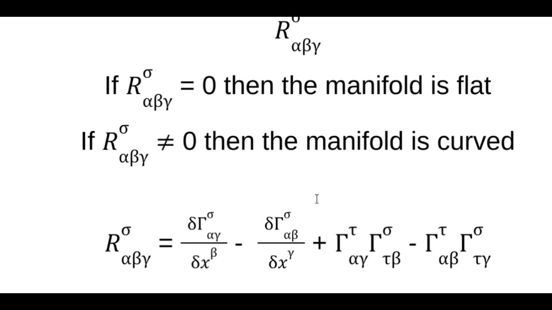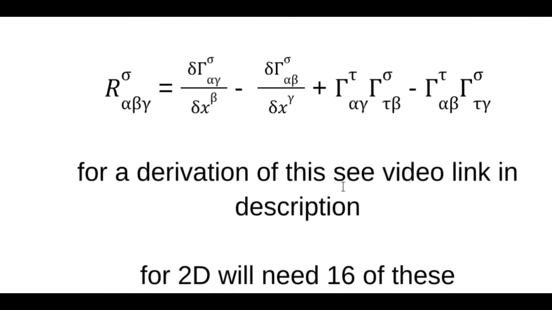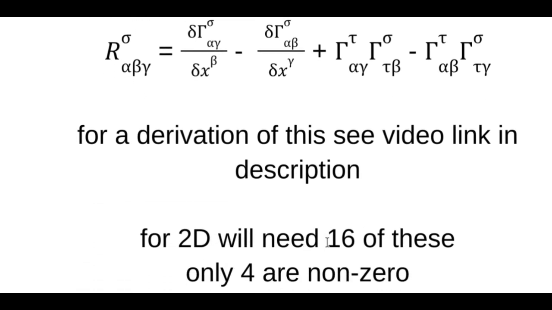So what we're going to do is only in 2 dimensions. We would need 16 of these things. And since we have 2 dimensions, there would be 4 of these terms. There'd be one of these, and 4 of these for each one of these, times the 16 we would need to do. Turns out only 4 of them are non-zero.